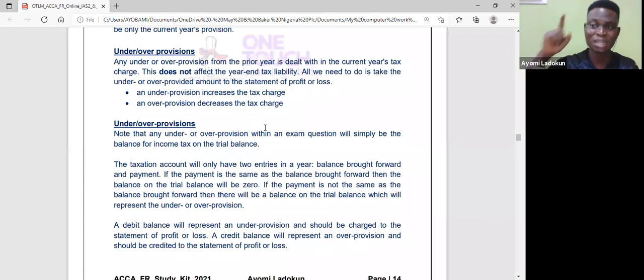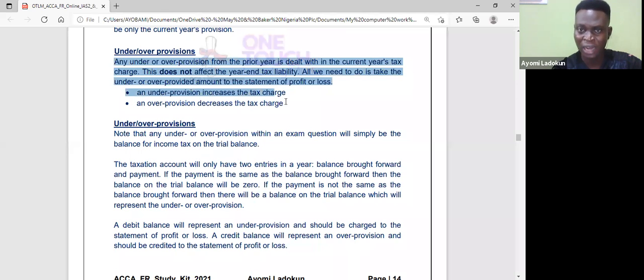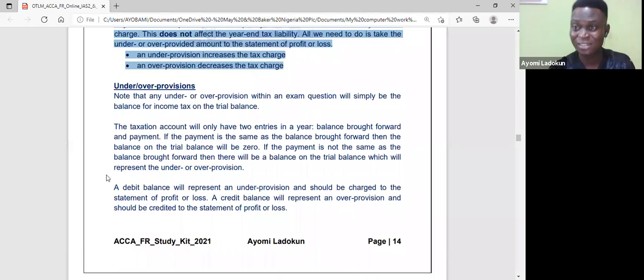So it's going to increase my tax charge for a particular year because I need to add that balance to the current tax as it were. Then if I provided for 500, and I eventually paid 350, or I agreed 350 with the tax authority, that means I have over provided. So it will reduce or decrease the tax charge. So that's what you need to understand. I'm trying to explain what you have around here. Now, like I said, it's a very boring standard, but just try to listen to me. I'll try to make it as simple as possible.